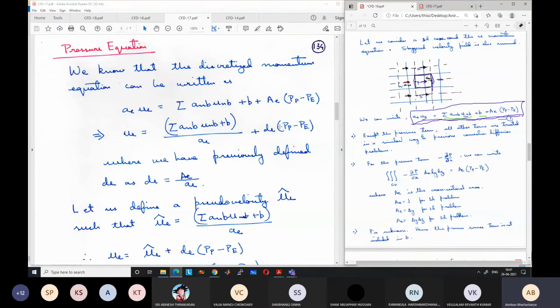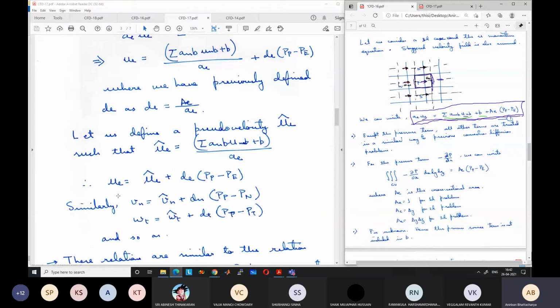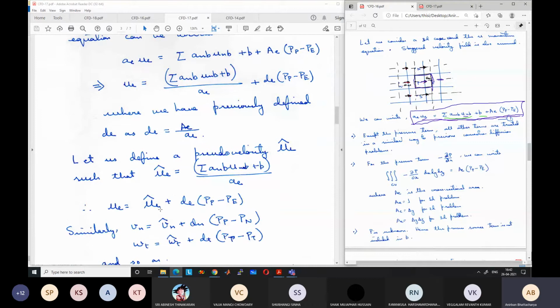So now we will define another term which is known as pseudo velocity. And we will define it by the symbol u hat, v hat, w hat. So this summation a_nb u_nb plus b by a, let us call this a pseudo velocity. This is like a velocity but not exactly a velocity. It behaves like a velocity but not exactly a velocity. Let us call this pseudo velocity uE hat. Okay, so uE can now be written as uE hat plus dE (PP minus PE).